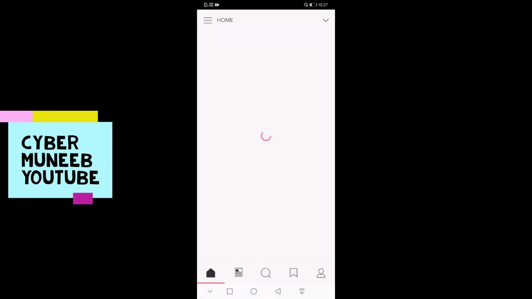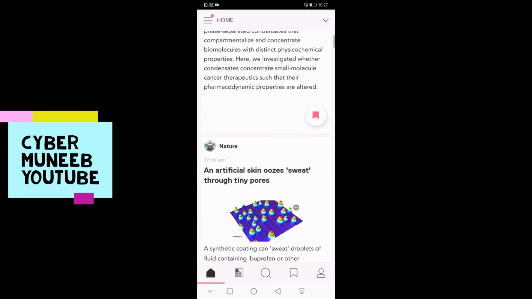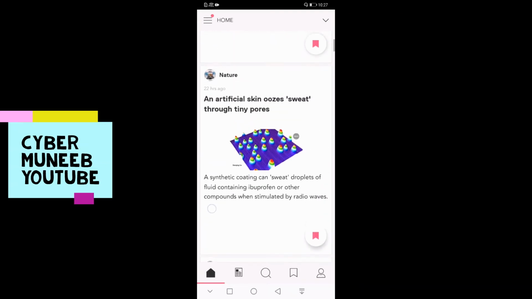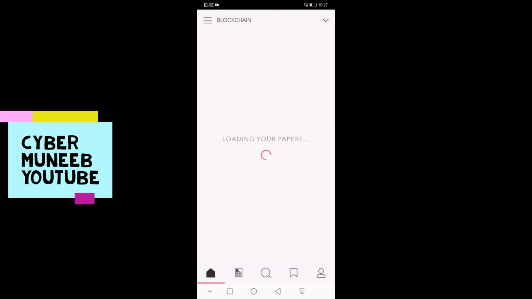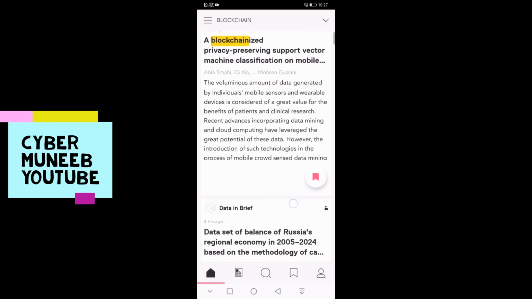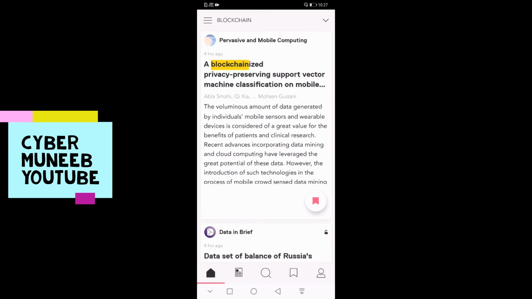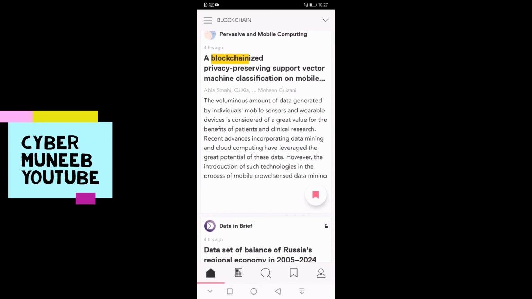So this is the home feed. Now it will load the papers. You can see it is showing me the papers of Science, the recent article which was accepted 12 hours ago. Then from Nature, you can see I have selected the term blockchain, so it will show me all the recent works that have been published in blockchain. Let's say this work on blockchainized privacy preserving support vector machine, it is available 4 hours ago.